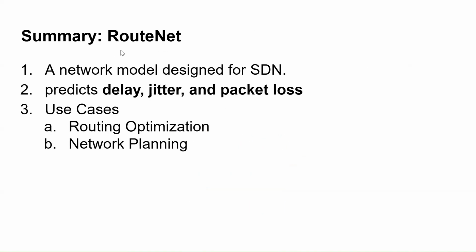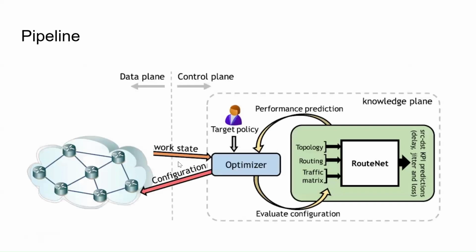A brief summary of RouteNet is that it is a network model designed for SDN. Based on network topology and traffic data, it can predict key performance indicators of a network like delay, jitter, and packet loss. And this prediction can be used for cases such as routing optimization and planning the network in an efficient way to achieve better performance.